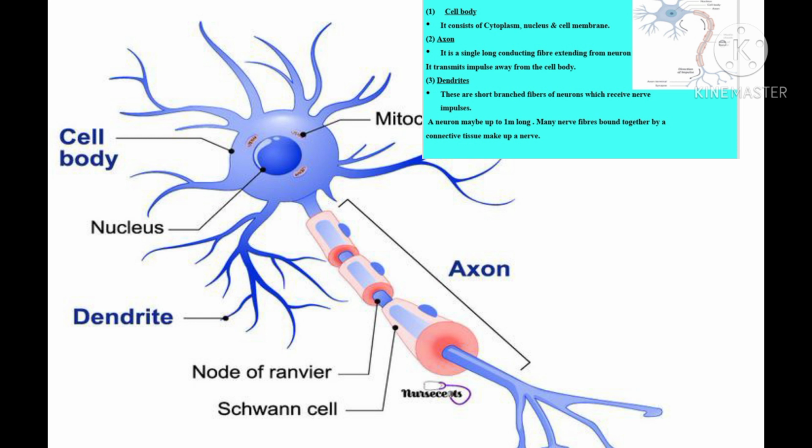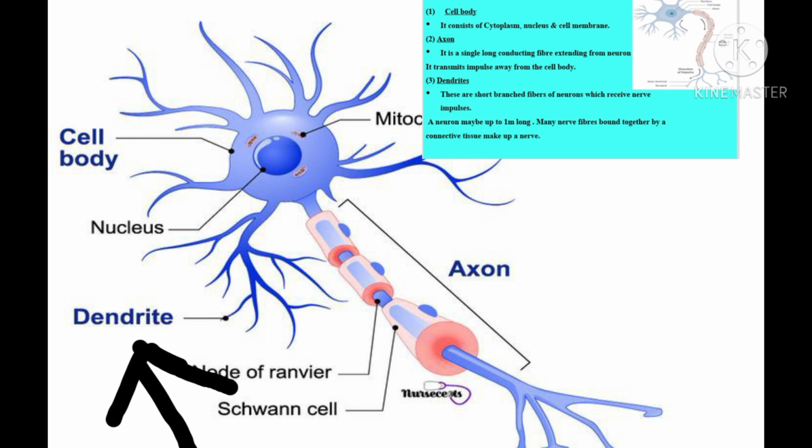Students, you have to remember that, as I have already told, a neuron consists of three parts. First one is the cell body. The central part you can see in the diagram, it consists of cytoplasm, nucleus, and cell membrane. Second part, just below the cell body, is axon. And what is its structure? It is a conducting fiber. It is long fiber-like, okay? And what is its function? It transmits impulse away from the cell body, okay?